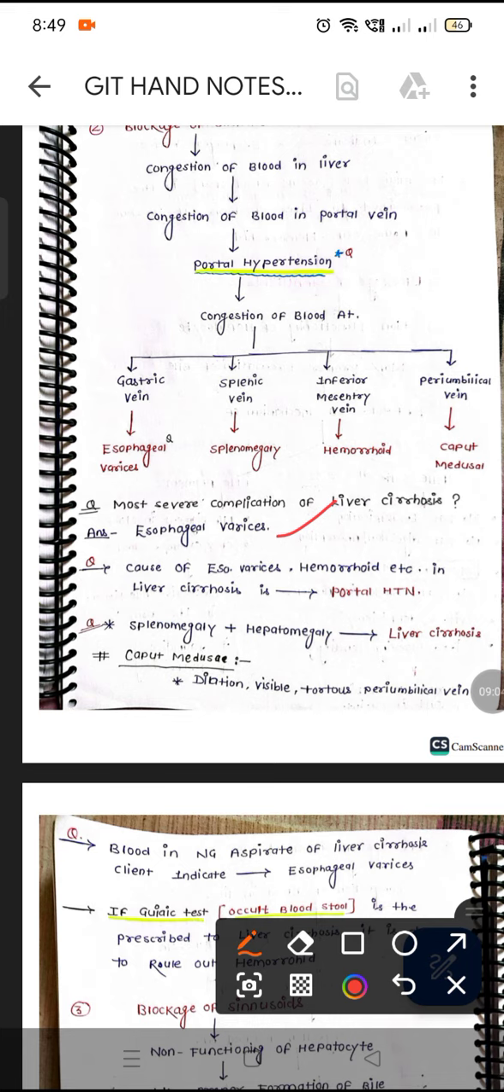So the causes of esophageal varices, hemorrhoids, etc. in liver cirrhosis are because of the portal hypertension. Splenomegaly plus hepatomegaly, these are the kinds of questions that will come. So if the patient has hepatomegaly or splenomegaly, this will lead to liver cirrhosis. Caput medusae, dilatation visible of the periumbilical vein. We already saw it in the picture.